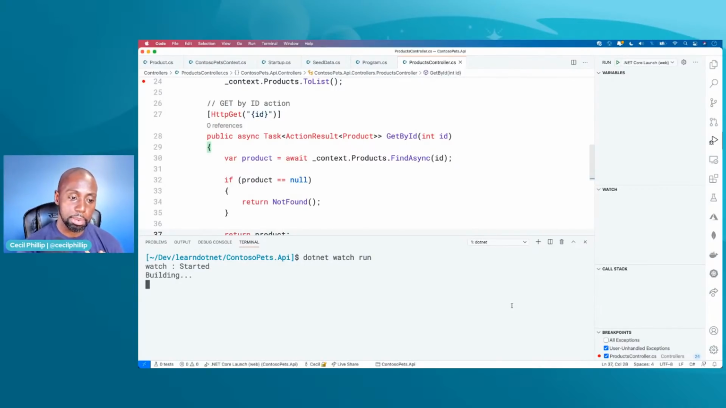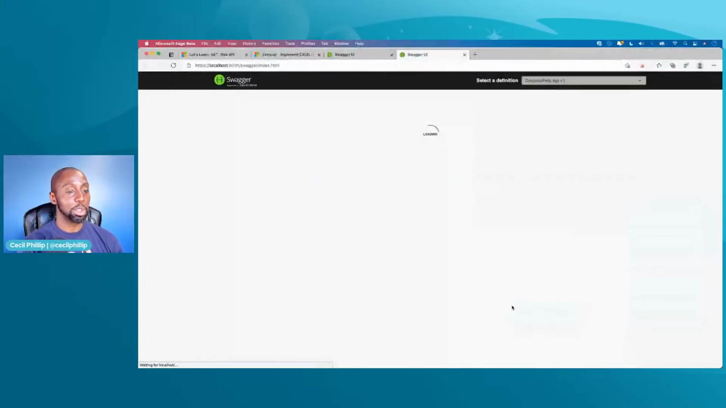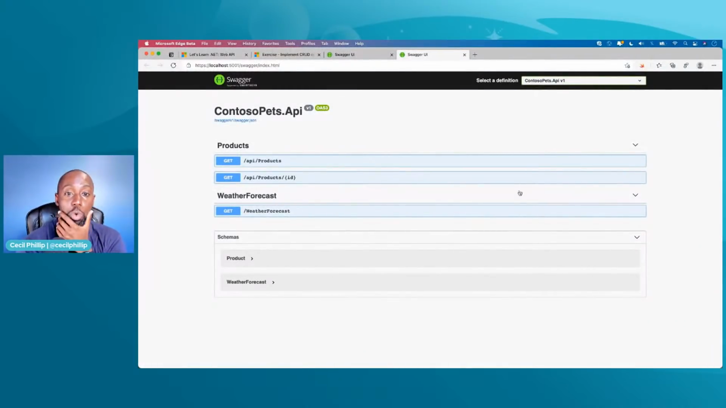And is it going to work this time? Let's cross our fingers and see what happens. Please work. Great, now it's working. Fantastic. So now this is running.